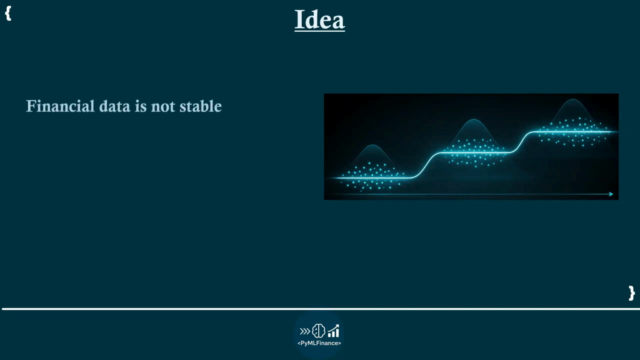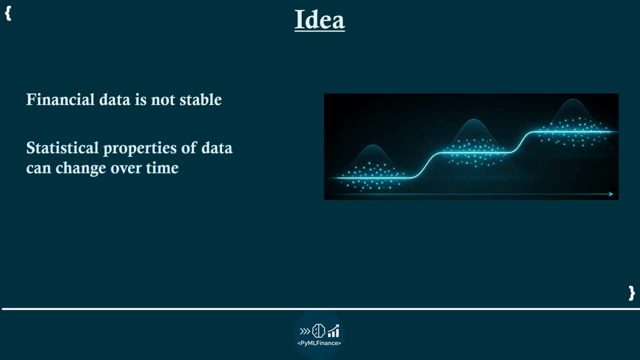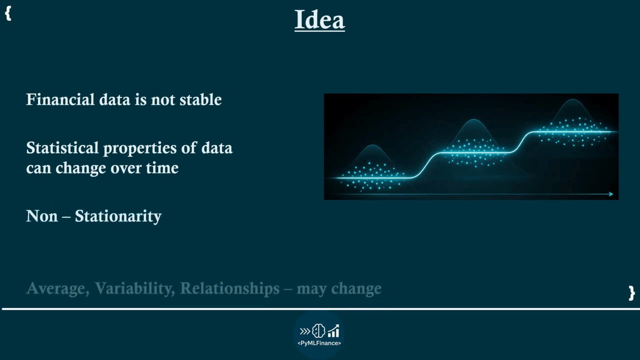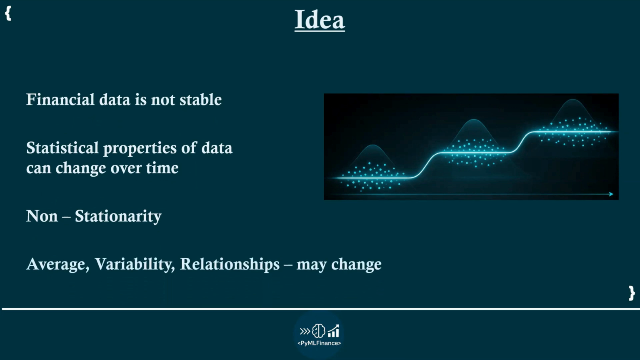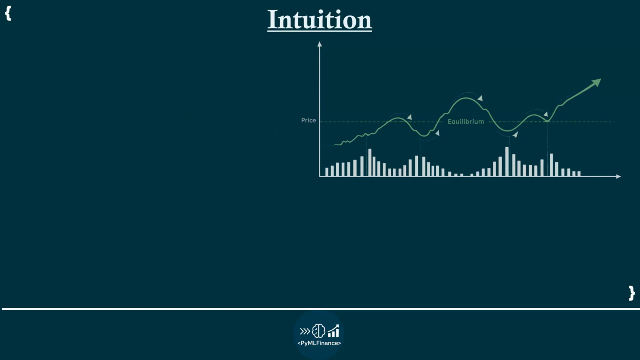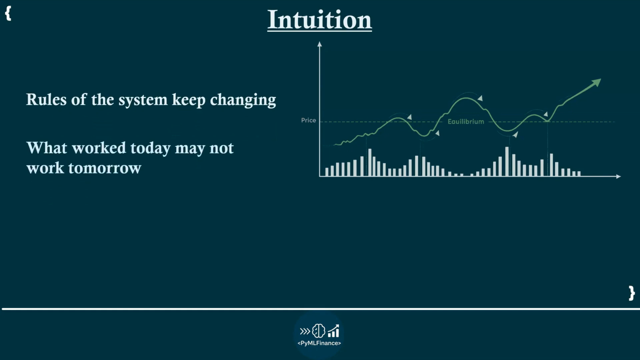The key idea is simple. Financial data is not stable. The statistical properties of the data can change over time, and this is called non-stationarity. It means the behavior of the data changes over time. The average may change, the variability may change, the relationships may change. You can think of it like this. The rules of the system keep changing. What worked in one period may not work in another. This makes financial modeling challenging.